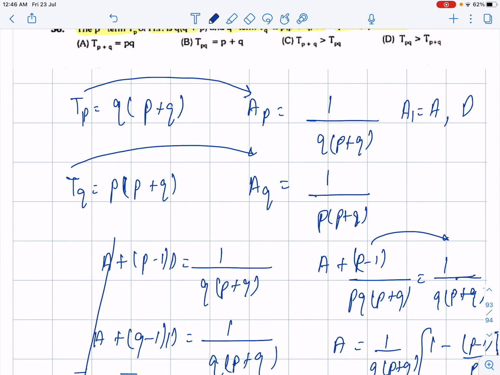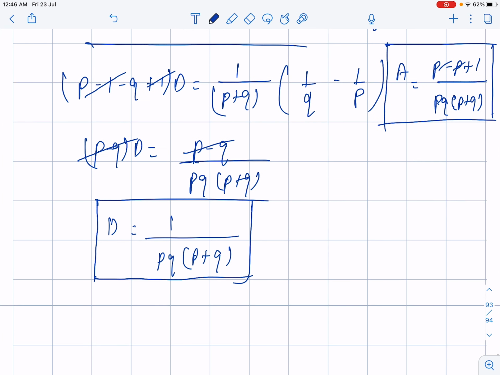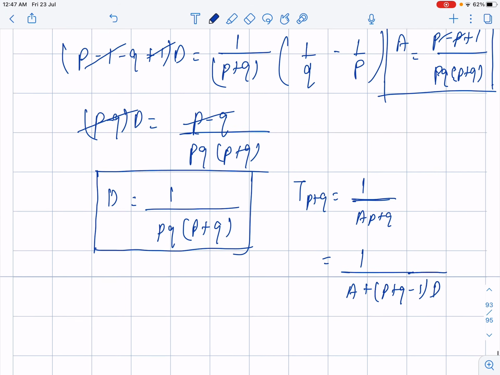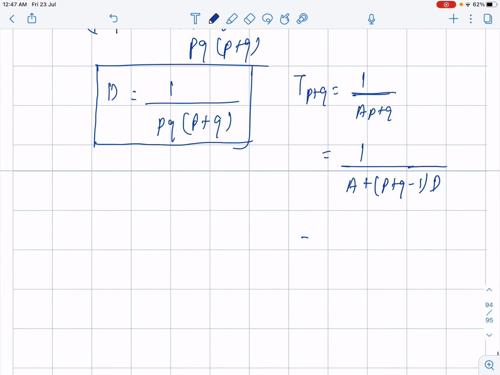We have to get the value of T(p plus q) and T(pq). So the value of T(p plus q) will be 1 upon A(p plus q), and 1 upon A(p plus q) means 1 upon a plus (p plus q minus 1) times d. That means 1 upon pq multiplied by (p plus q), plus (p plus q minus 1) divided by pq multiplied by (p plus q).